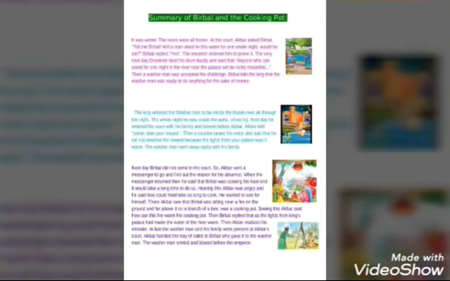Then a washerman accepted the challenge. Birbal told the king that the washerman was ready to do anything for the sake of money. The king ordered the washerman to be inside the frozen river all through the night. The whole night he was inside the pond, shivering.